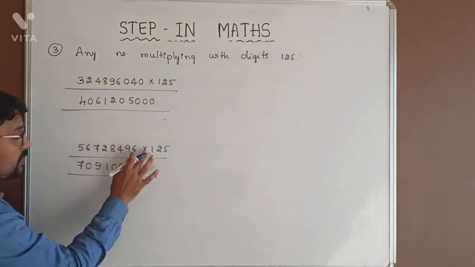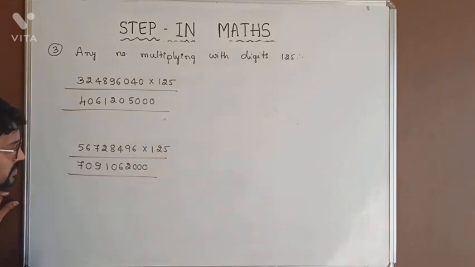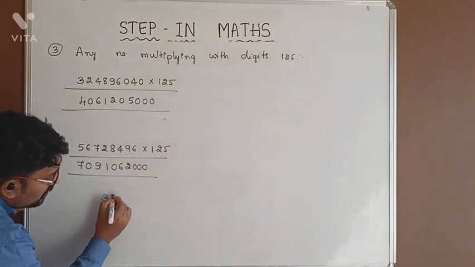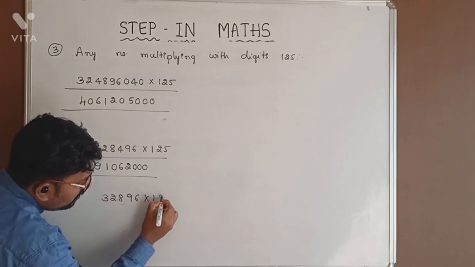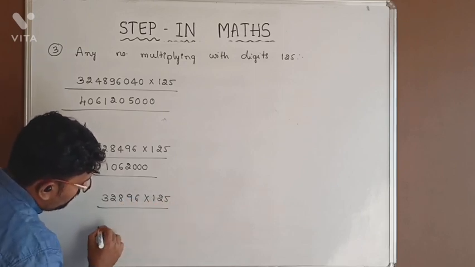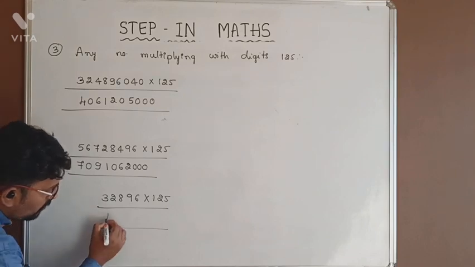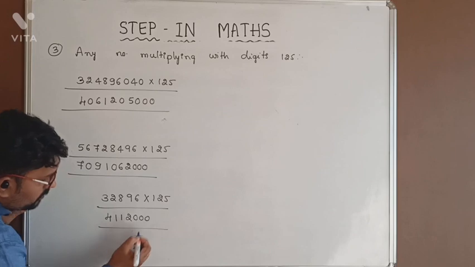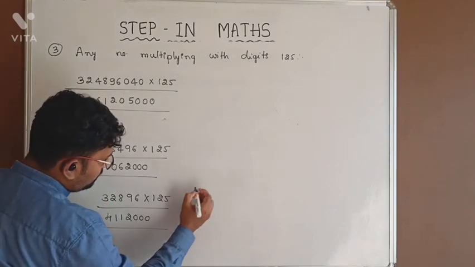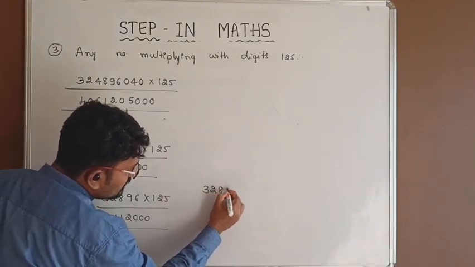When you are multiplying with 125, let us take the smaller numbers like 3 2 8 9 6 into 125. The answer for this is 4 1 1 2 0 0 0.